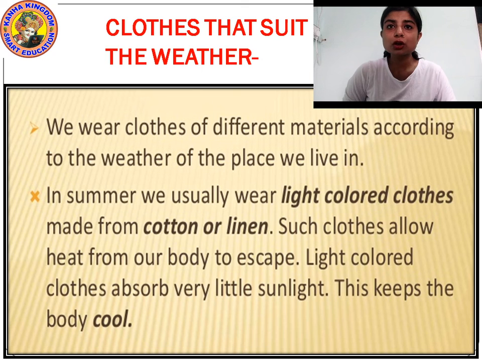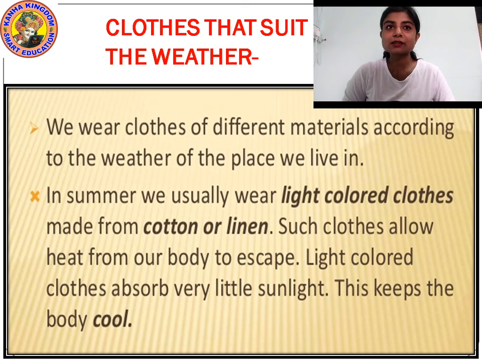Because such clothes allow heat from our body to escape. Because cotton clothes allow heat from our body to escape. Cotton clothes do not trap the heat of the sun. Light colored clothes and cotton clothes do not trap the heat of the sun, and they allow the heat of the body to escape so that we don't feel hot.